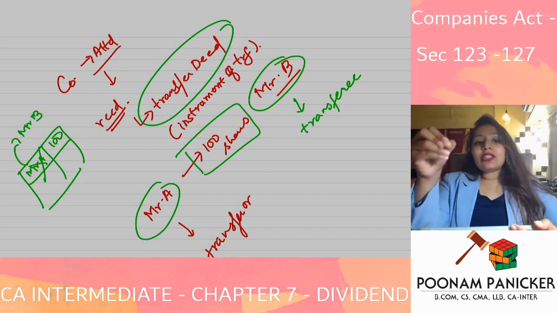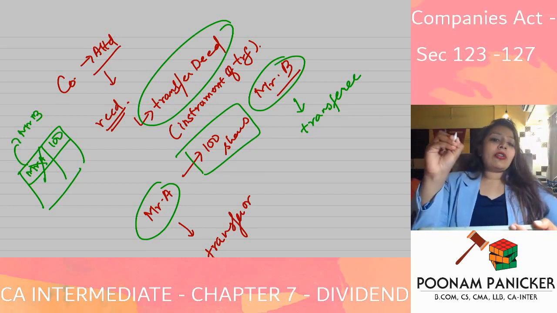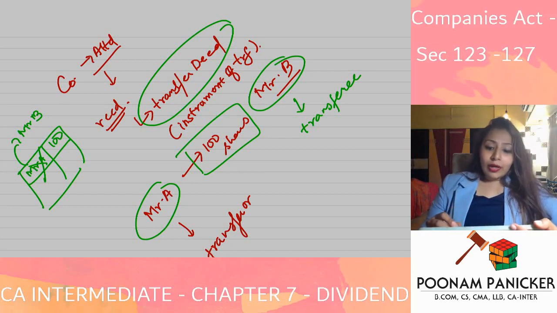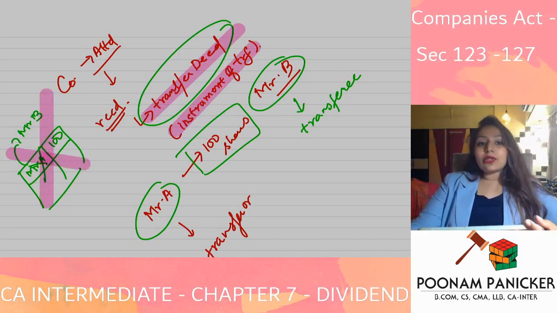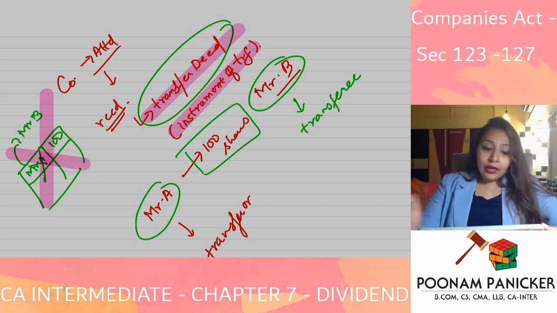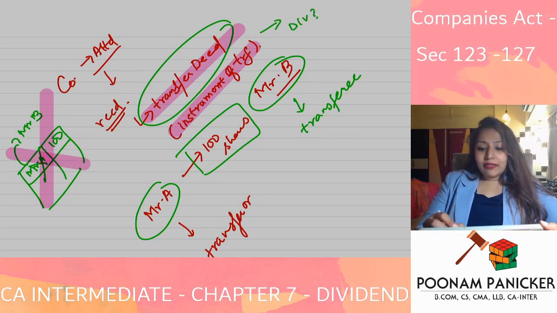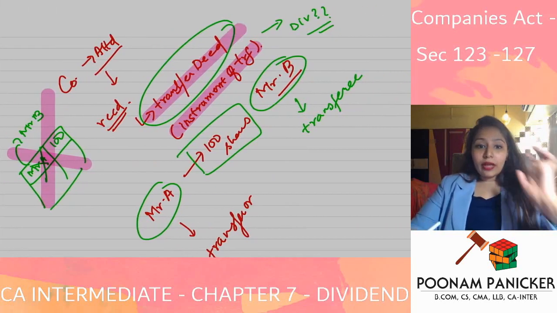But has this registration of transfer happened? It has not yet happened. The company has received the transfer deed, that is the instrument of transfer, but the transfer has not yet been registered. Now, in between the receiving of the transfer deed and the registration of transfer, if the company declares a dividend, what will happen to this dividend?